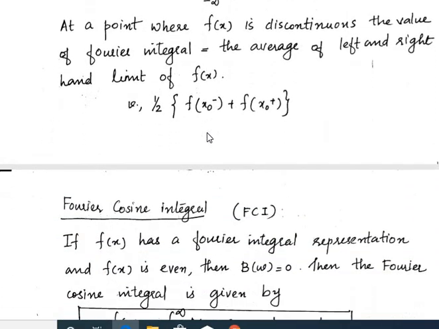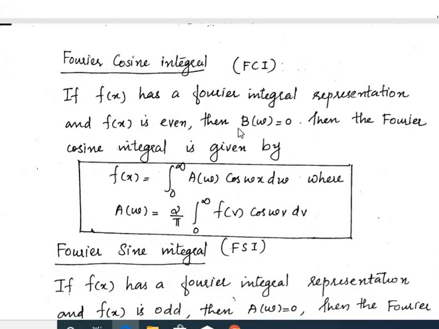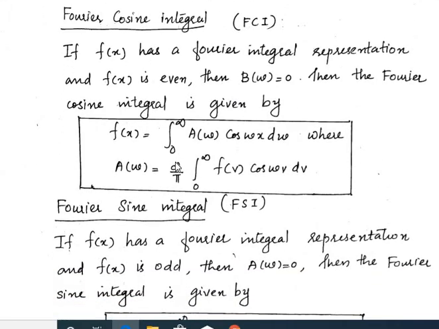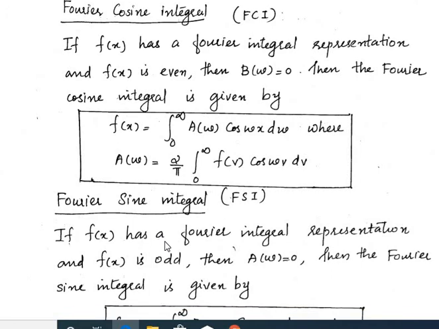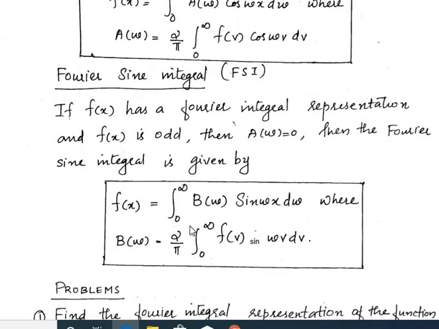That is the next one, the Fourier cosine integral. If f of x has a Fourier integral representation and f of x is even, then b omega equals 0, and the Fourier cosine integral is given by f of x equals integral 0 to infinity a omega cos omega x d omega, where a omega equals 2 by pi integral 0 to infinity f of v cos omega v dv. Similarly, we can define the Fourier sine integral, that is, if the given function is odd, then a omega becomes 0 and b omega is 2 by pi integral 0 to infinity f of v sin omega v dv. So this is the Fourier cosine integral and this is the Fourier sine integral. So we have learned three formulas, that is, Fourier integral, Fourier cosine integral and Fourier sine integral.